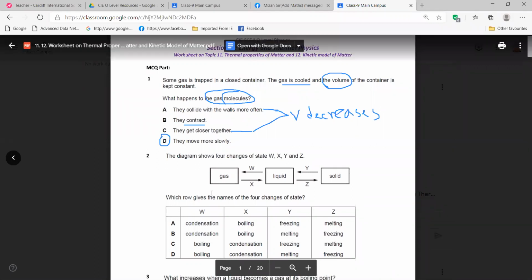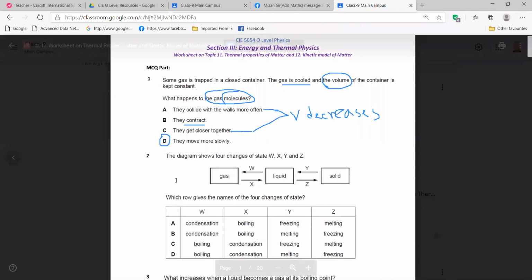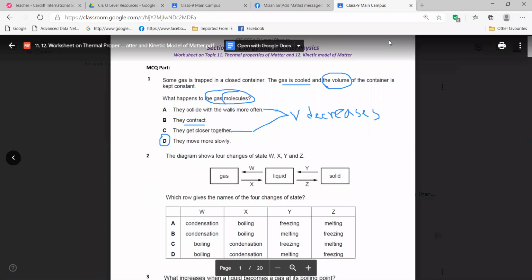Excellent. So everyone understood the explanation? Yes, sir. He explained nicely. So the answer is D here, right? Yes, sir. Now we are going to the next one. Question 3.